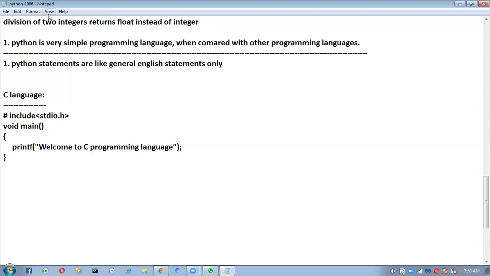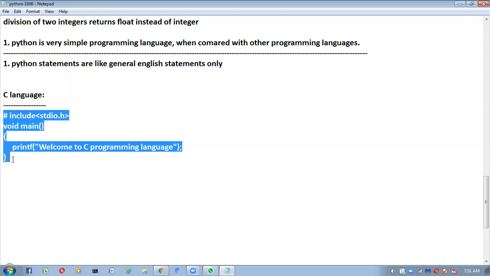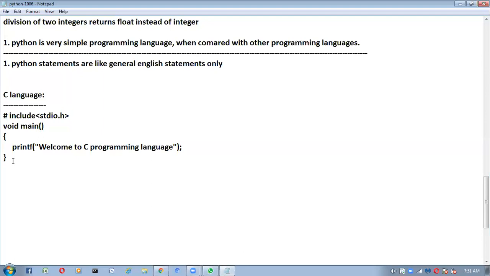So this is the program to print welcome to C programming language. To print it in C language, we have to write this many lines of code. First, we have to include some header files. Next, we have to write one main method. Inside the main method, we have to take the statements. Whatever we wrote here, the same thing I am going to write in another programming language.